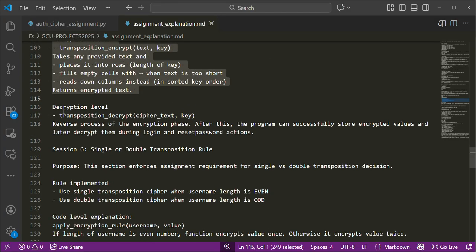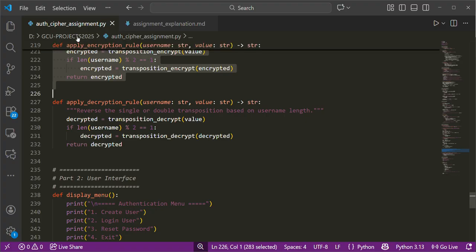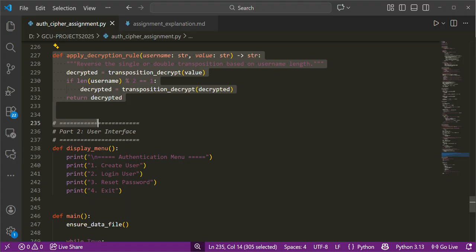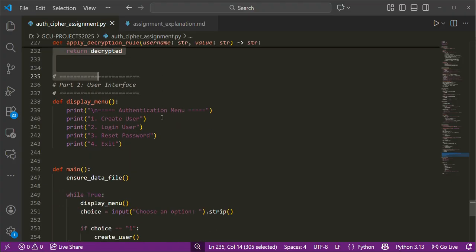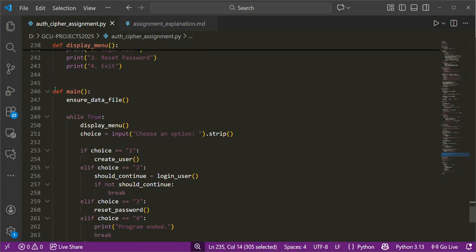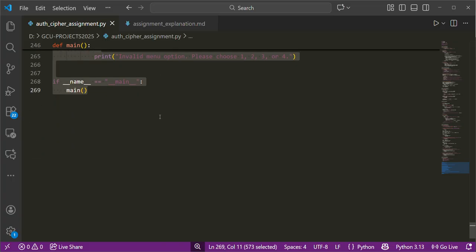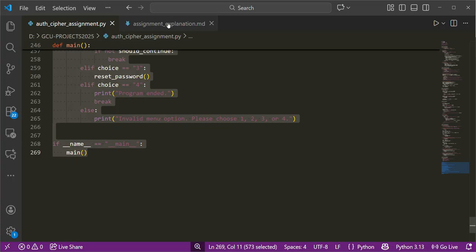I also planned for the decrypt level, as you can see from the function in the code. In sum, I put everything together and everything is bound to work. The main function is here, reading through all the functions I developed in the first place. So this is what I've done so far.